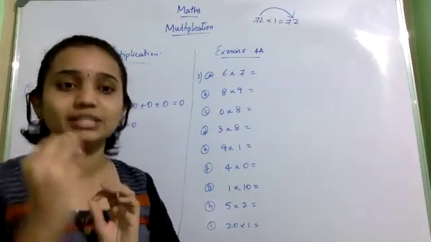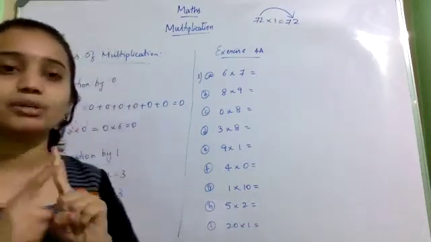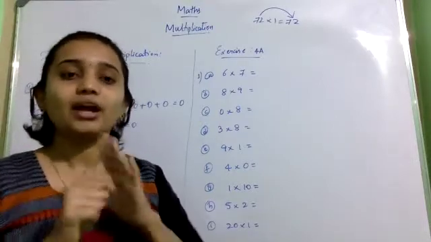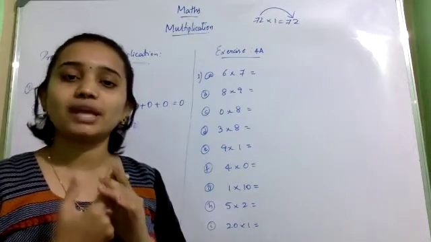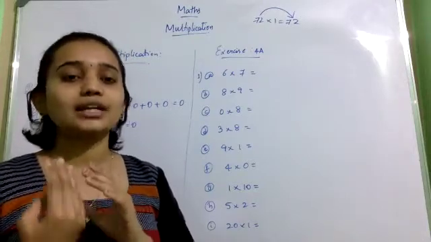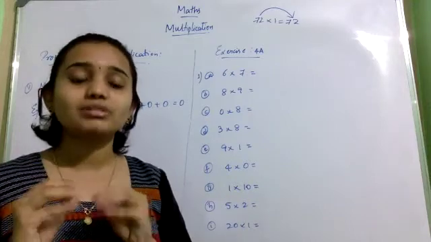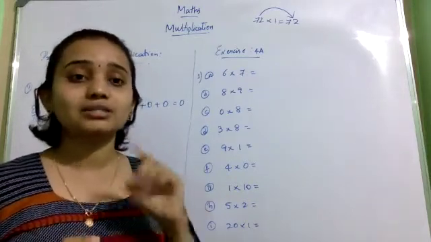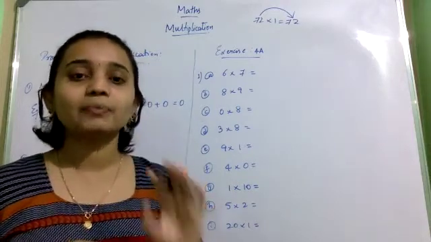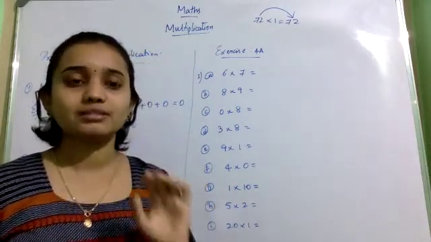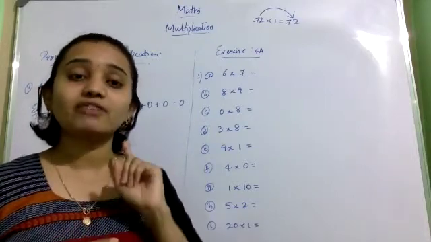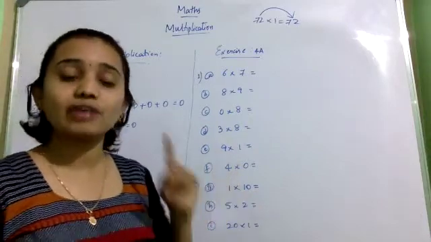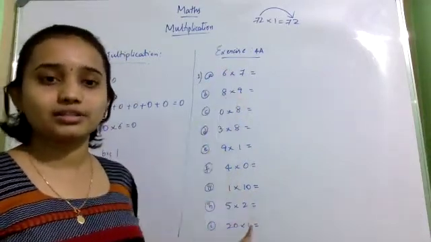For example, I'll just show one. If I take 2 table: 2 1s are 2, 2 2s are 4, 2 3s are 6, 2 4s are 8, 2 5s are 10, 2 6s are 12, 2 7s are 14, 2 8s are 16, 2 9s are 18, 2 10s are 20. So, without seeing, you should be able to say like this. You have to memorize tables, however many you have in the textbook. Without seeing, you have to tell. Okay, first practice that, then you can solve this very easily. Only if you know that, you can solve these sums.